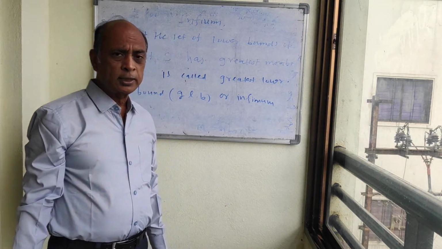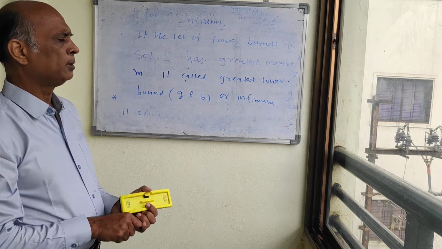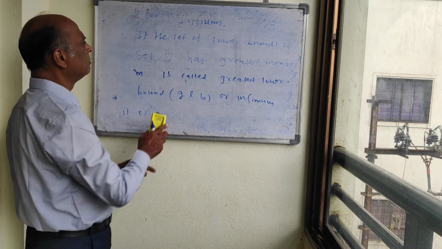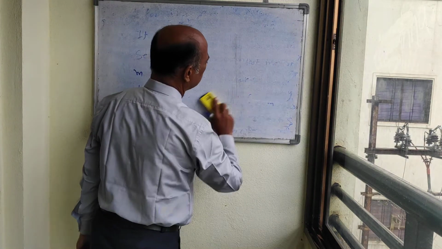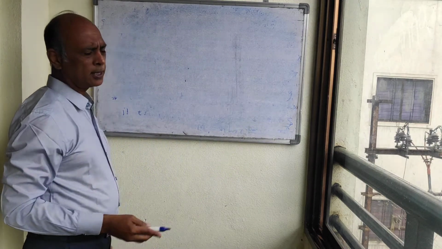Now, what are the two conditions of this infimum? Suppose that we say that small m is the infimum of set S. It means which two conditions it must satisfy?